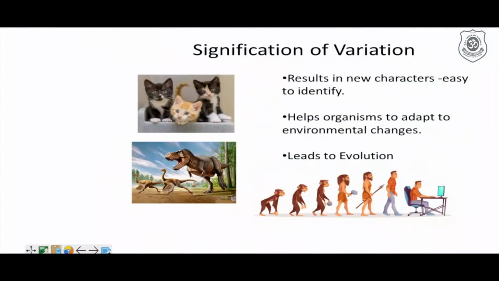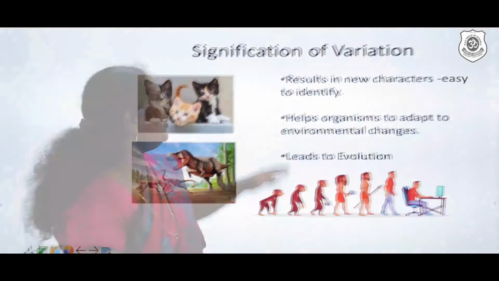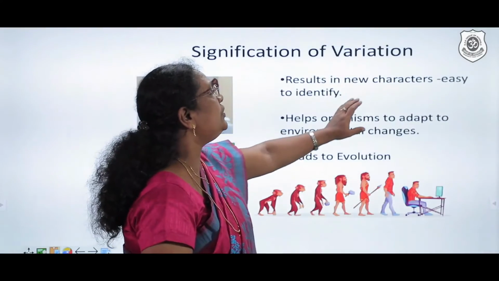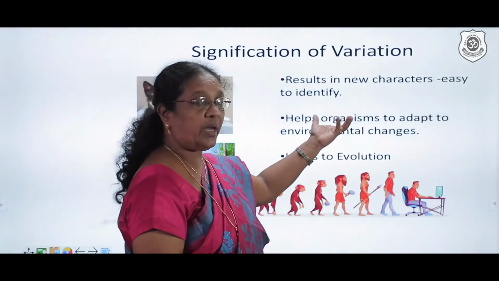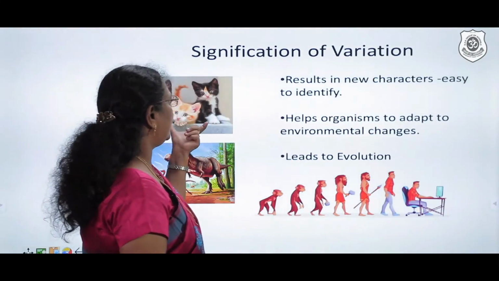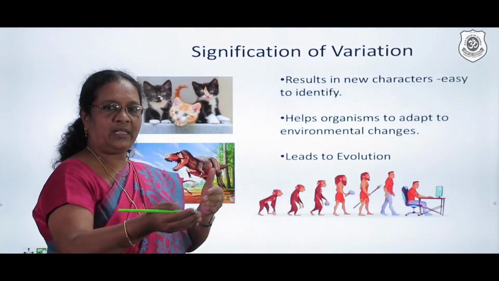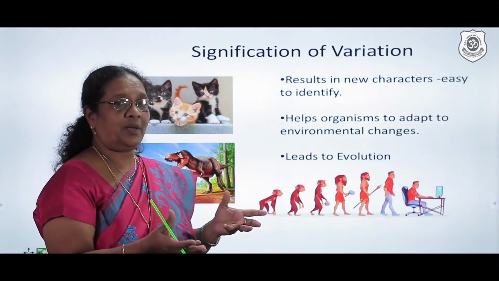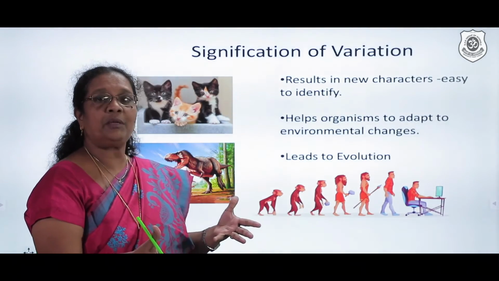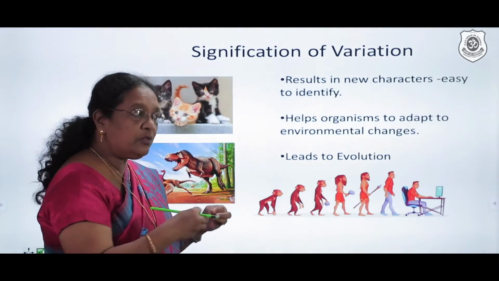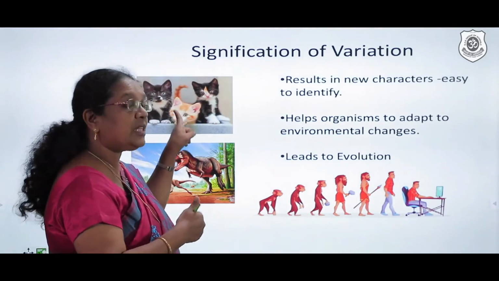If you're going to say it's highly beneficial, what is the significance of this variation? We find that it results in new characters, easy to identify. One of the simple things, we have so many kittens. At one time, a cat gives many kittens. If everything is going to be a 100% replica, sometimes we may not be able to identify them. But we do see because of the DNA variations, they look different.